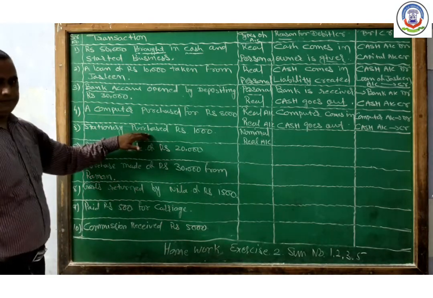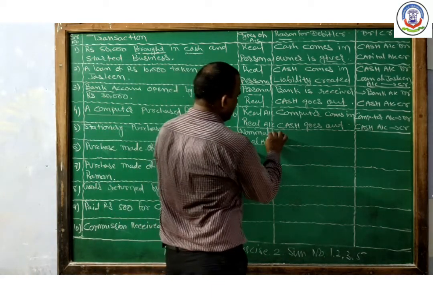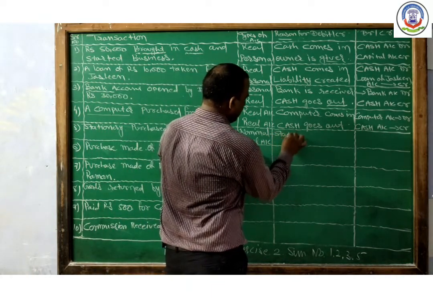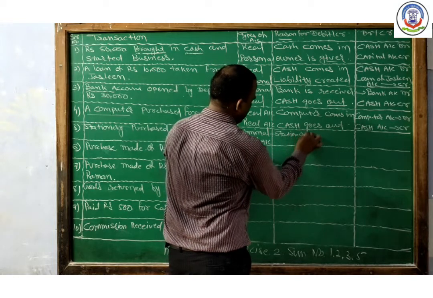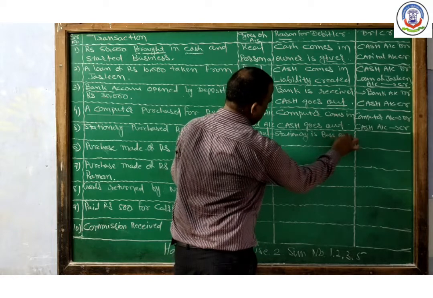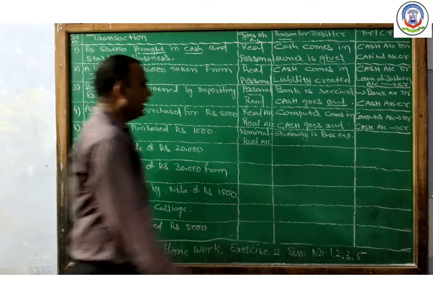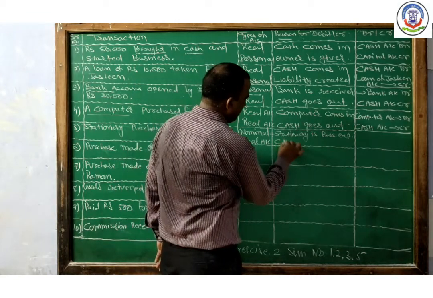So stationery is under the nominal account. Stationery is a business expense, and cash goes out.